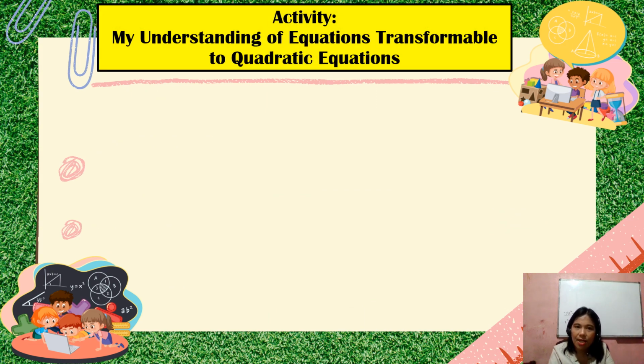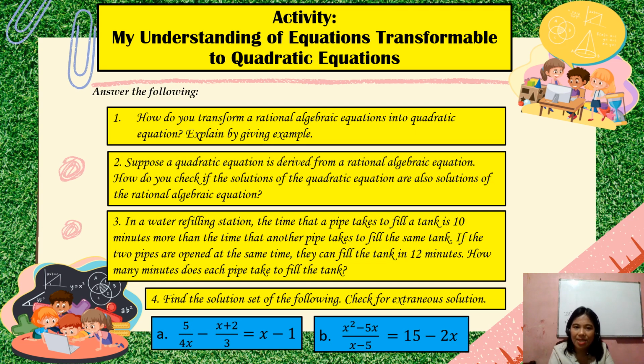So yun. Your understanding of equations transformable to quadratic equation, this is your asynchronous activity. Alright? So answer the following. So you have 1, 2, 3, 4, and sa 4, meron tayong A and B. Okay? So I hope you know how to do this. So this will be all for this video.